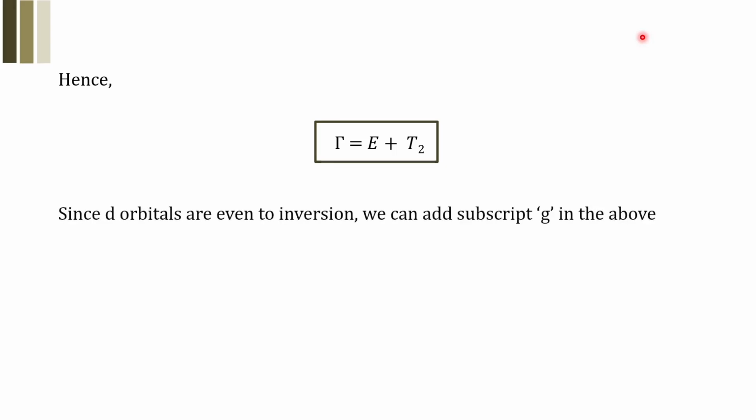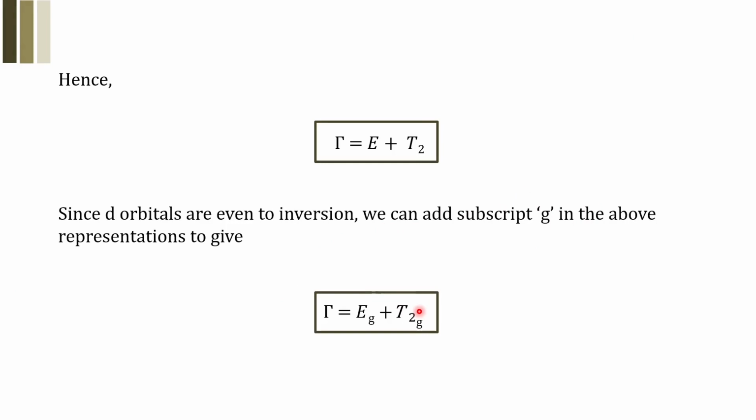Yes, it is 1. So all the calculations give the idea that Γ reducible is equal to E plus T2. So E has come once, T2 has also come once. So there are 5 orbitals, you have a 2 and a 3-dimensional set of representations. And because we understand that d orbitals are even to inversion, we are able to add a subscript g also. So the final solution that we have is Γ reducible equals Eg plus T2g. And this is the famous formulation of crystal field theory, in which it is demonstrated that 5d orbitals actually split into 2 sets of orbitals, a doubly degenerate Eg and a triply degenerate T2g set of orbitals.